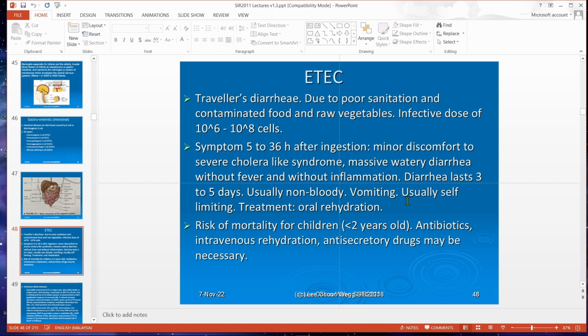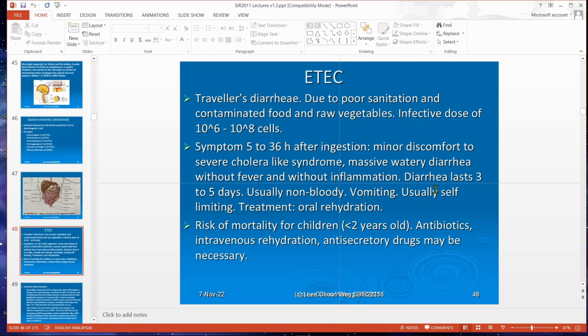So when you talk about gastrointestinal diseases, you have to know the symptoms. For traveler's diarrhea, it can be mild. Also, massive watery diarrhea without fever, without inflammation. The diarrhea lasts 3 to 5 days.